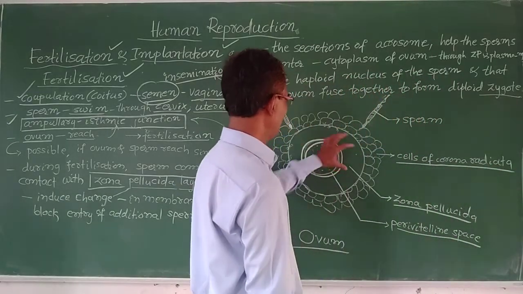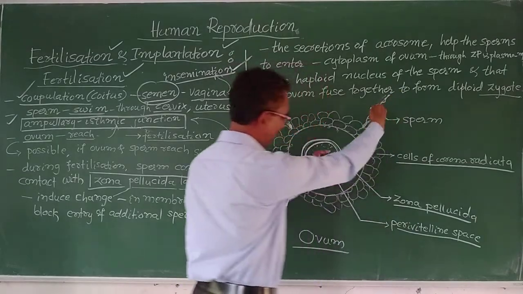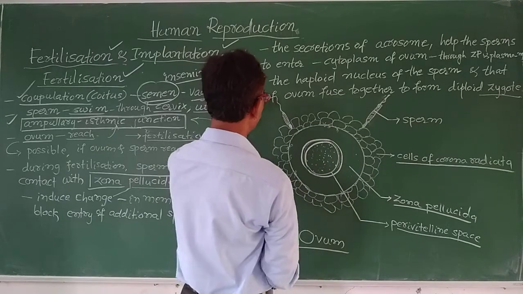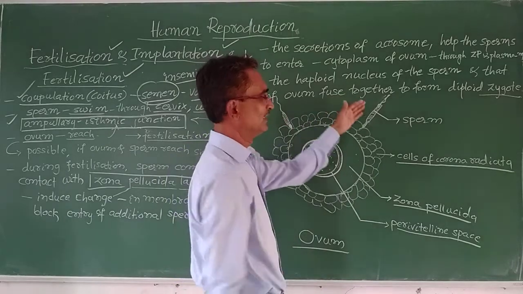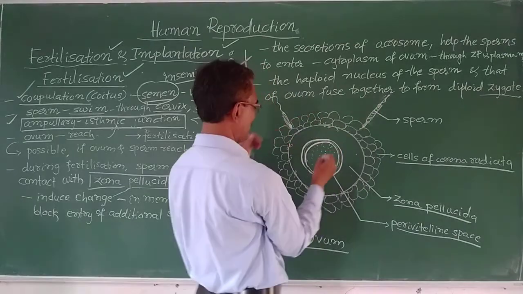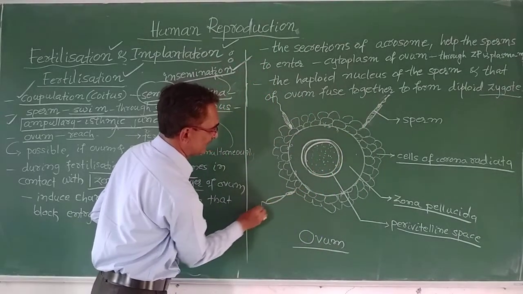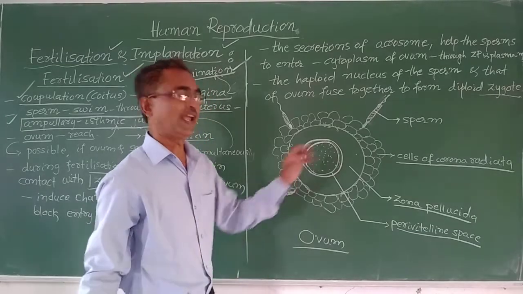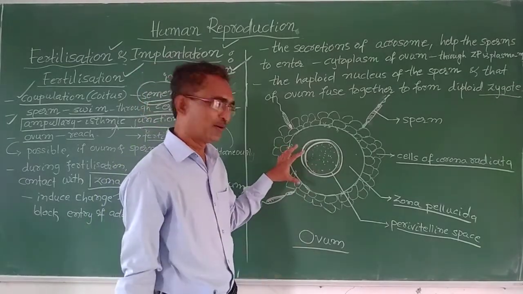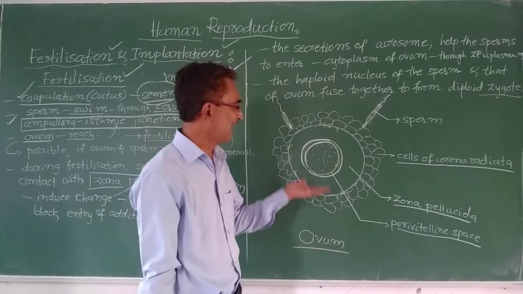And here you see sperms are coming to enter into this egg or ovum. You see here, this is another sperm. This is one sperm. So many sperms try to enter this egg or ovum. So I hope now you are familiar with the parts of this egg or ovum.